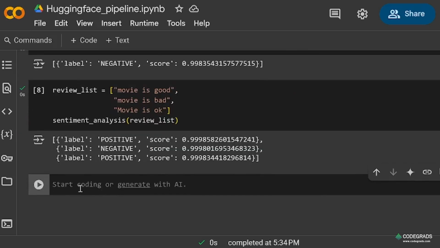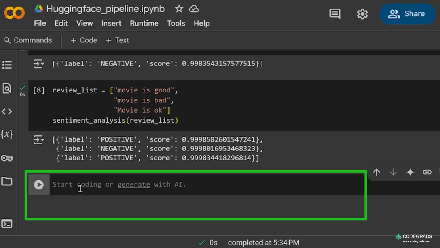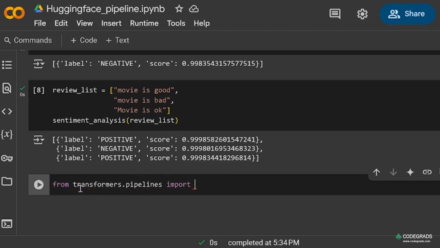Now in this way, we can use the model for our sentiment analysis task easily without tokenizing our data, without embedding our data and passing labels to the data. This can be achieved in one go by using this pipeline. Now we'll see which multiple tasks are available by using the transformers library. For that, from transformers dot pipelines import pipeline.